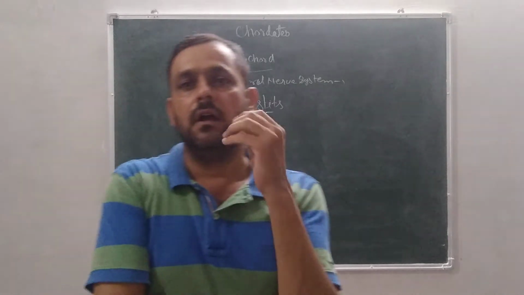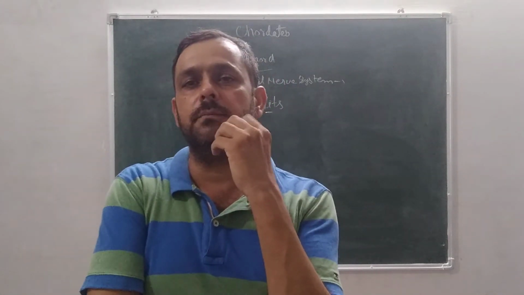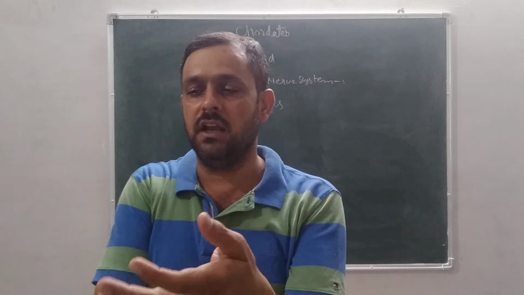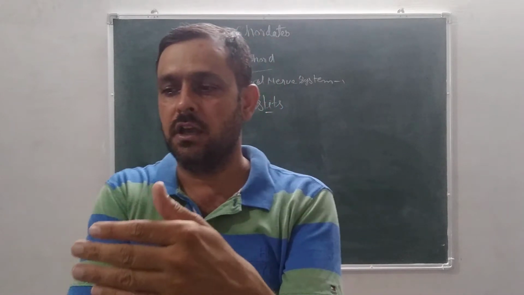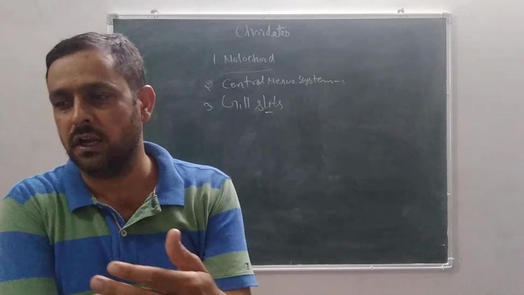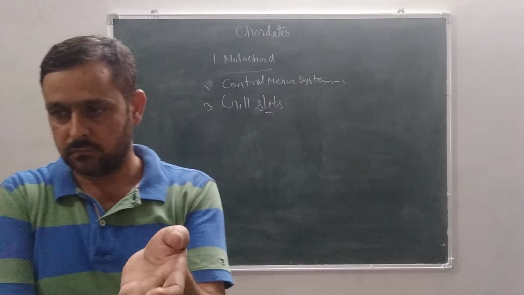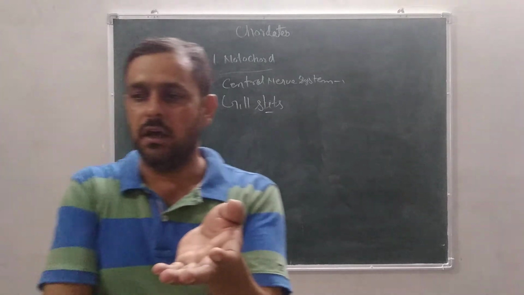If we include some accessory characters also, then tail is present in chordates in some stage or throughout life, but normally absent in non-chordates.